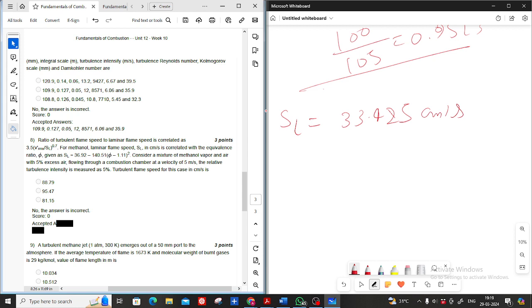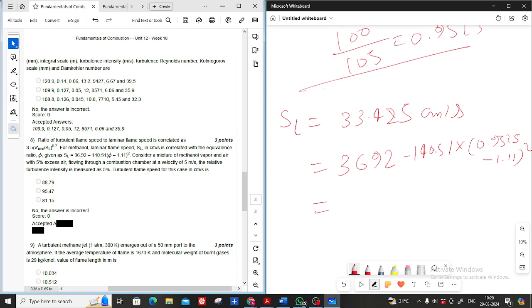So you need to write the value of phi here: 36.92 minus 140.51 into (0.9525 minus 1.11) whole square.